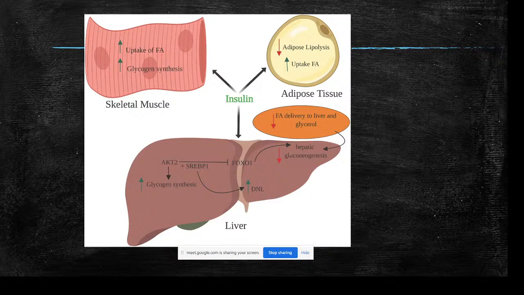So here insulin initially increases glycogen synthesis. So once it is saturated, what happens? Glycogen synthesis is stopped and the remaining glucose is diverted towards synthesis of lipids. Okay, it also decreases the rate of gluconeogenesis.